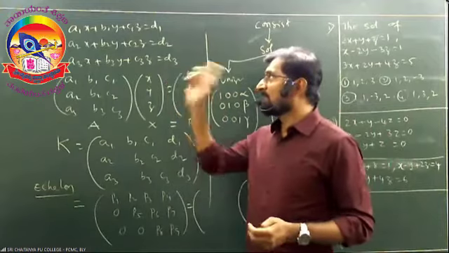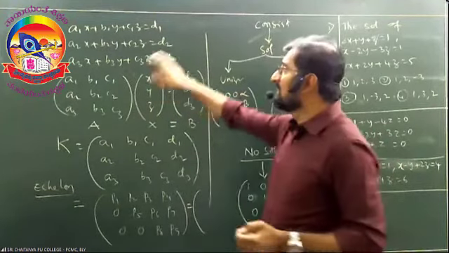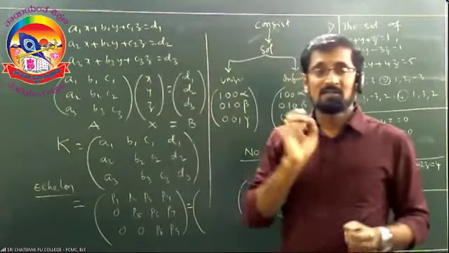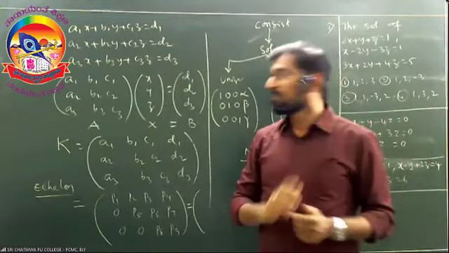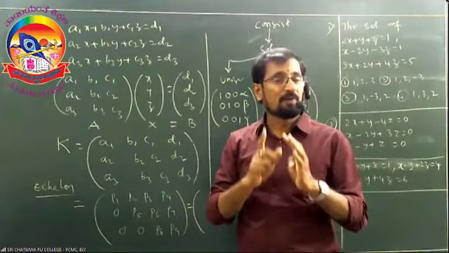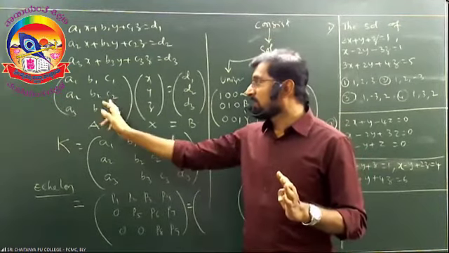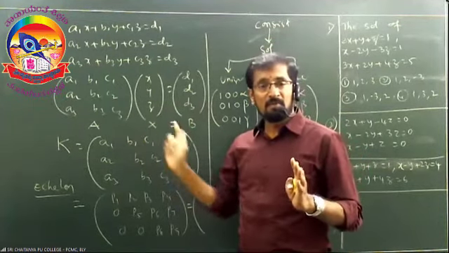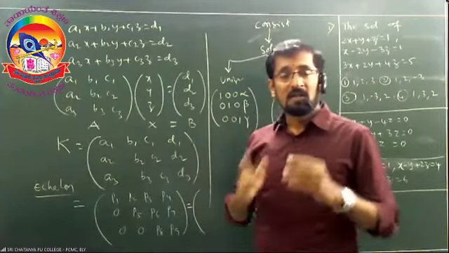A1x plus B1y plus C1z is equal to D1. These three are said to be one system, right? If I write that system in the matrix form, I will get a coefficient matrix, a variable matrix, and a constant matrix.